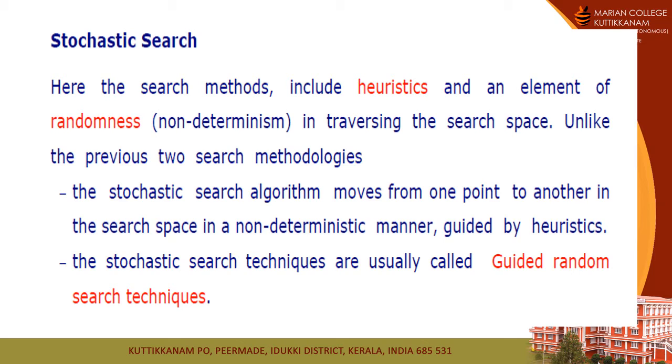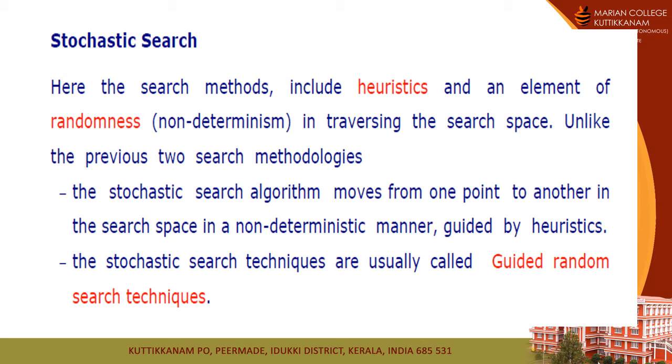Stochastic search is a search method that uses heuristics and an element of randomness in traversing the search space. Heuristic means additional information that is given to help the search, and randomness, or non-determinism, means uncertainty about the current situation. A stochastic search algorithm uses both heuristics and randomness.